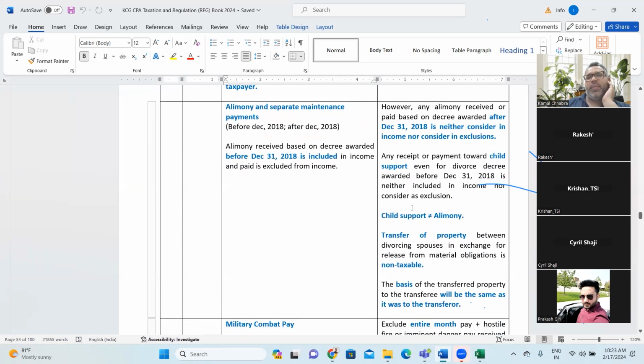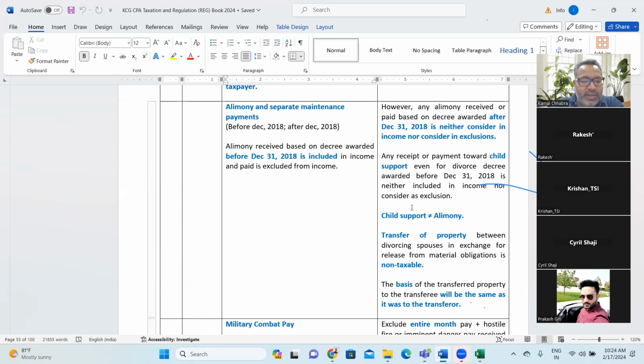So next one is alimony income or separate maintenance payment. If you remember, earlier also we touched base on this point: Donald Trump already got divorced four times, right? The challenge he was facing was that alimony came as an expense into his income tax return, and all the time the new wife demanded more than the previous wife. So he was very frustrated with this alimony provision in the earlier tax law.